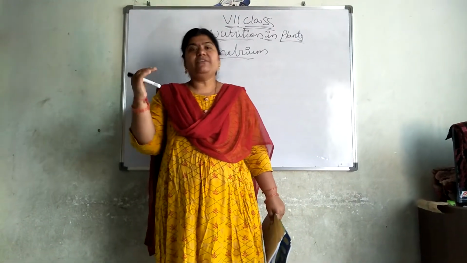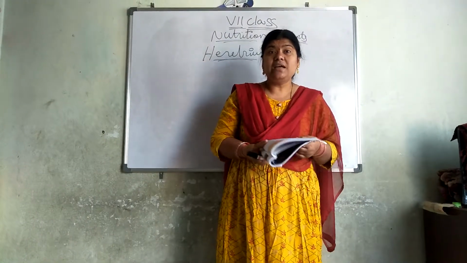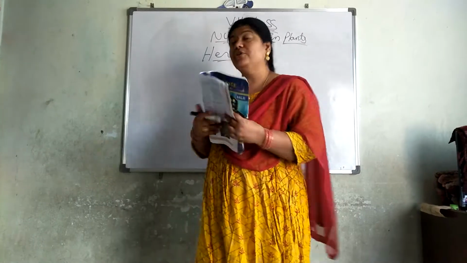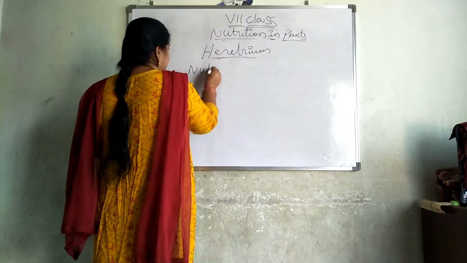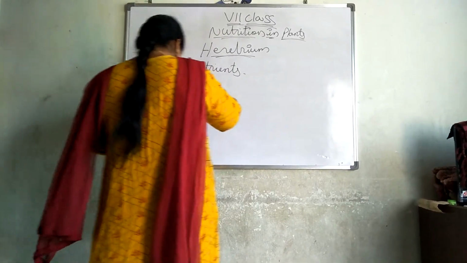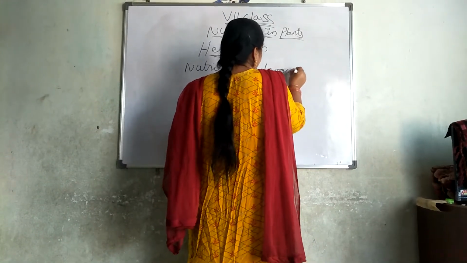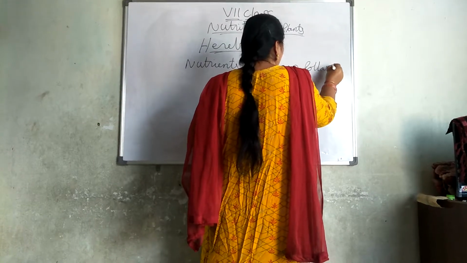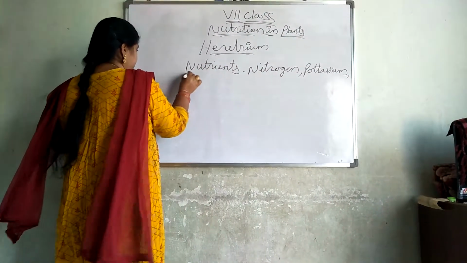Like that, even plants also require carbohydrates, proteins, fats and the vitamins and the minerals. Got the point? So, the main nutrients needed for the plant, see here, what are the nutrients required for the plant: nitrogen, potassium, phosphorus.